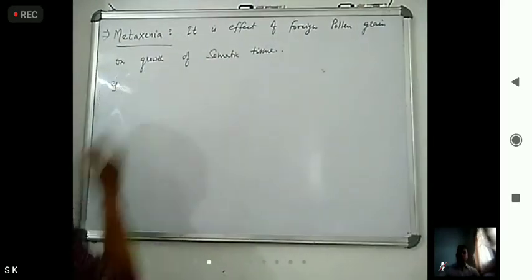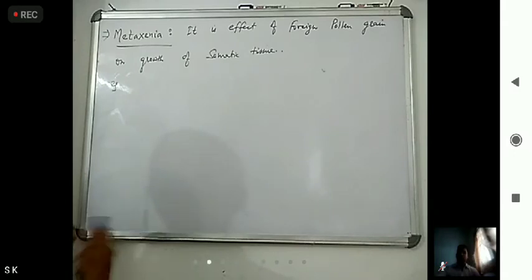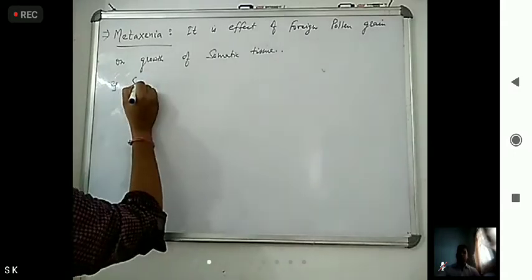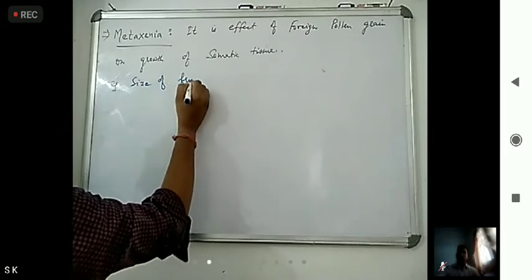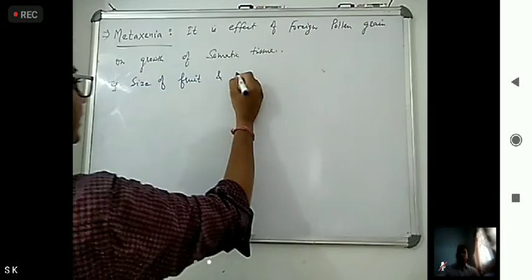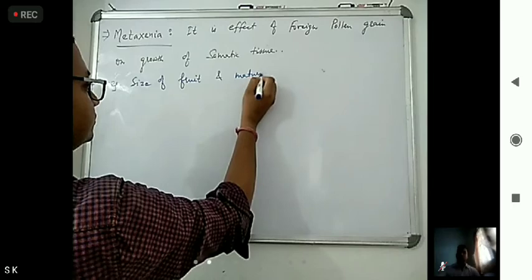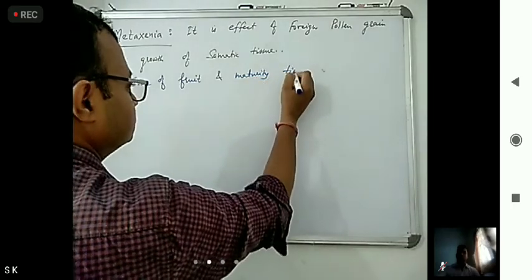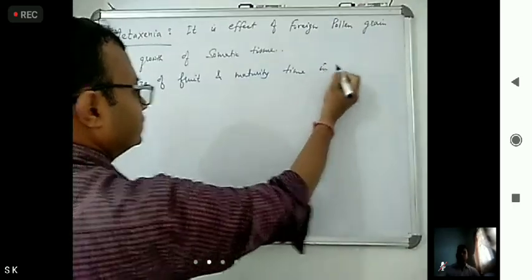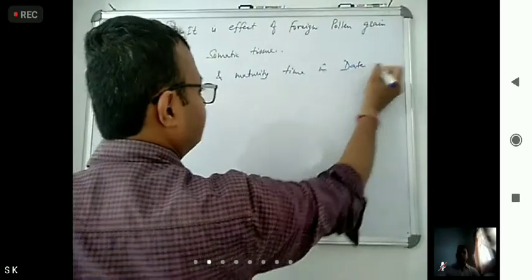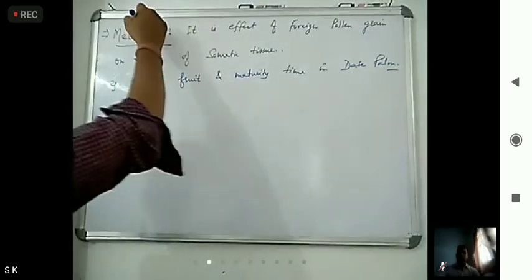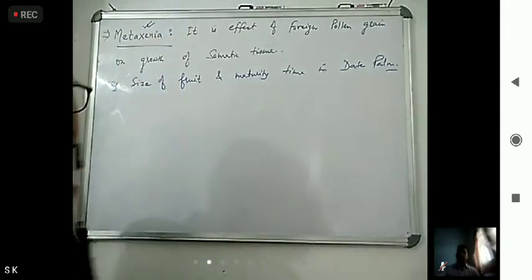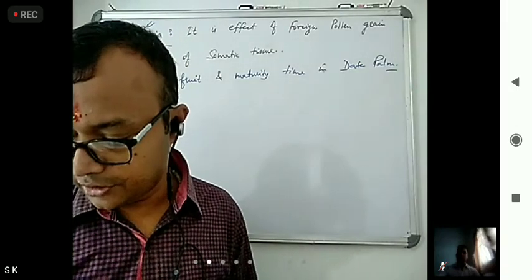For example, size of fruit and maturity time in date palm are affected by metaxenia.